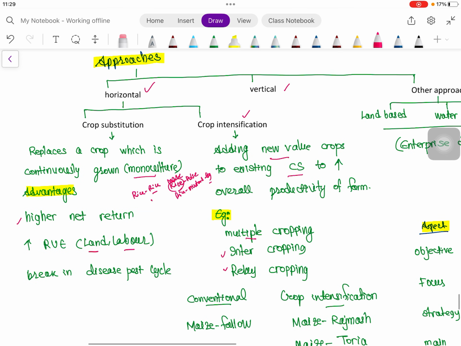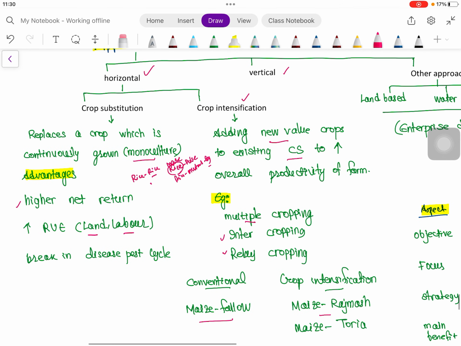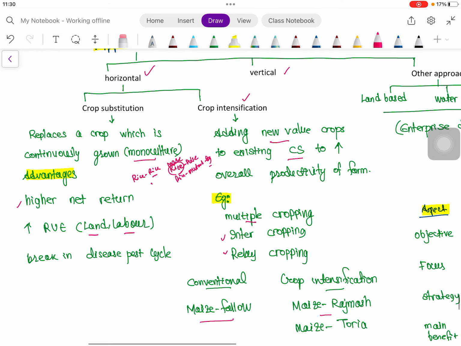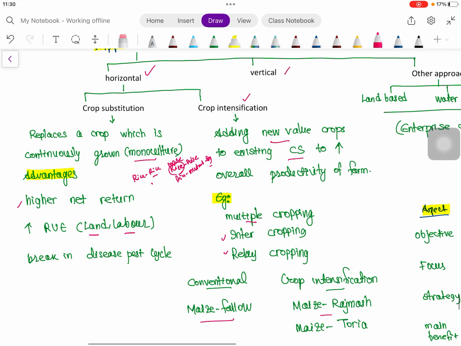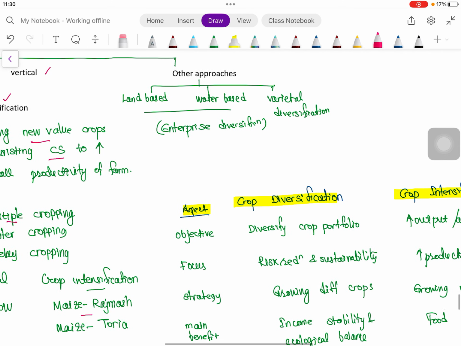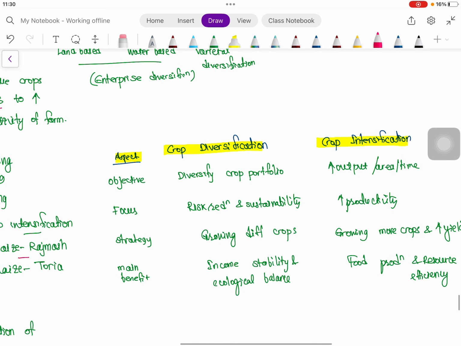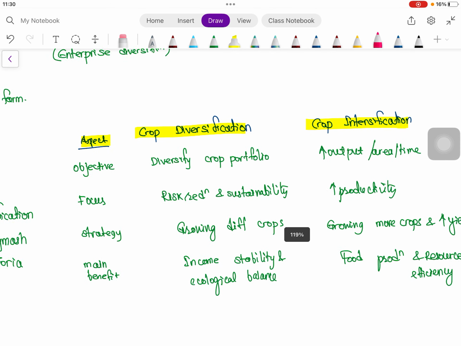Then for example, in conventional, suppose we are doing maize and fallow, then in crop intensification we can go for maize rajma or maize toria. In exam, in the worst situation, there might be a question on the difference between crop substitution, crop diversification and crop intensification. Though crop intensification is a subset of crop diversification, still we will see some basic differences.